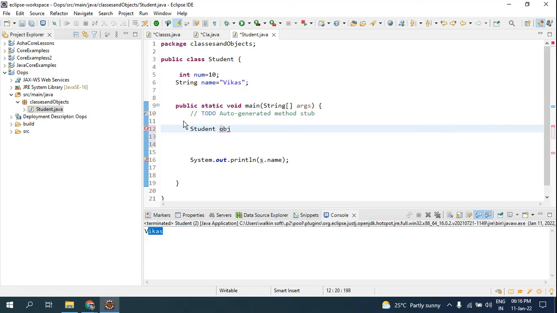object, and you are going to assign it. What you are going to assign it? You are using new. Then again the same student class you are going to use, and here you will be adding the parenthesis. So this is how you create an object. So this is the object of the class student.